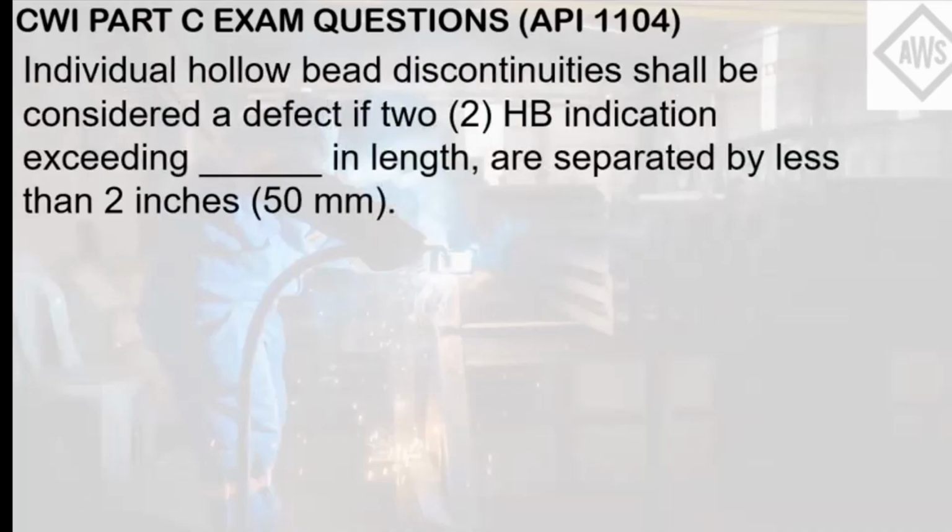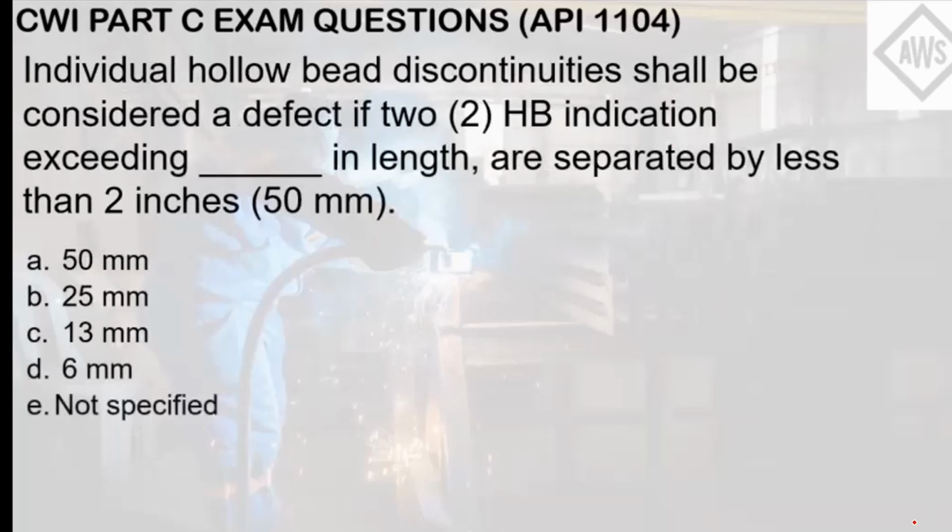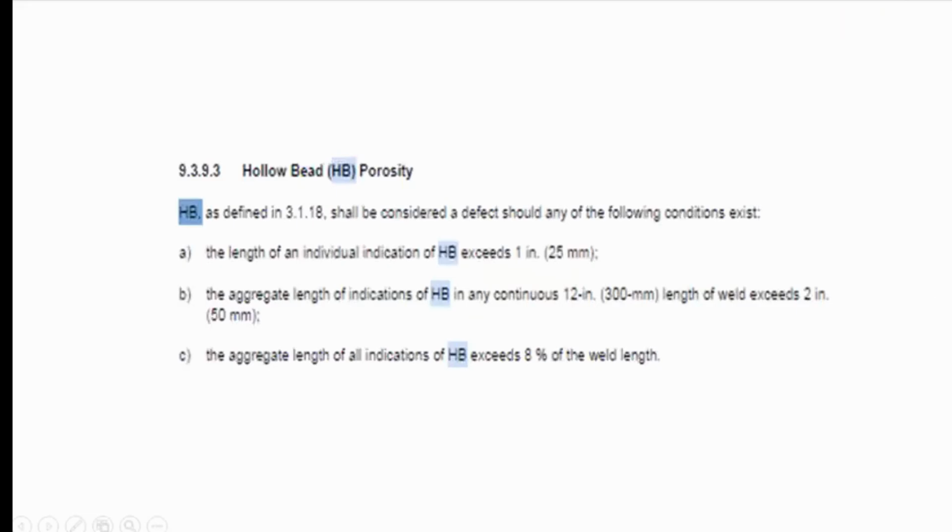Individual hollow bead discontinuity shall be considered a defect if two HB indications exceeding blank in length are separated by less than 2 inches or 50 mm. Letter A, 50 mm. Letter B, 25 mm. Letter C, 13 mm. Letter D, 6 mm. Letter E, not specified. API 1104 has sections of discontinuities and their criteria when they will be considered as a defect. This one is for hollow bead porosity. By the way, HB refers to hollow bead porosity.